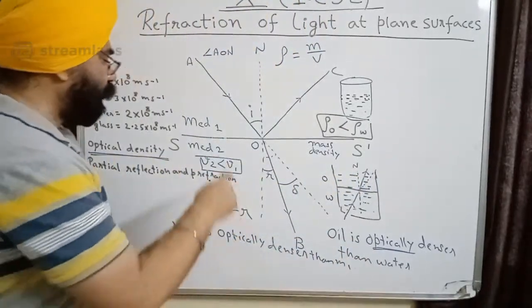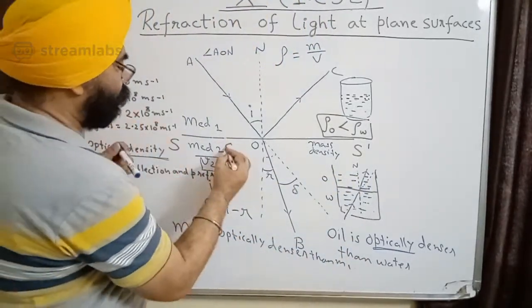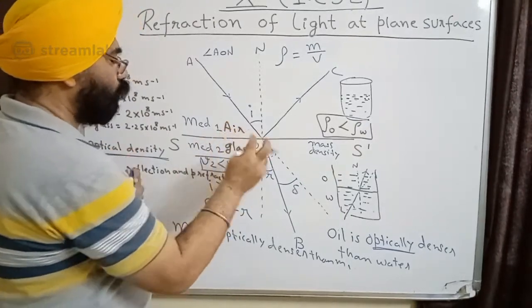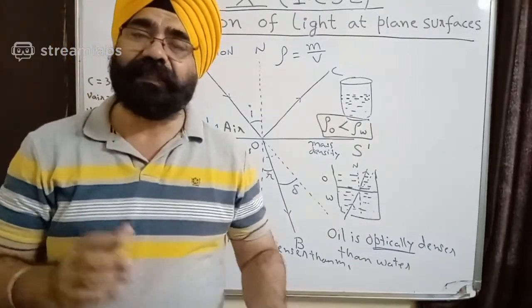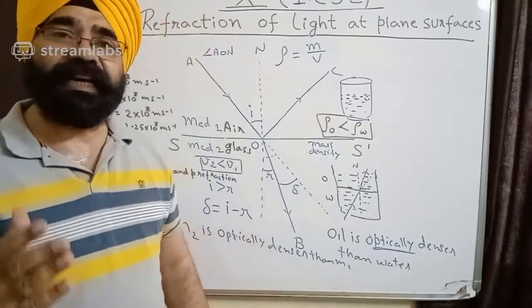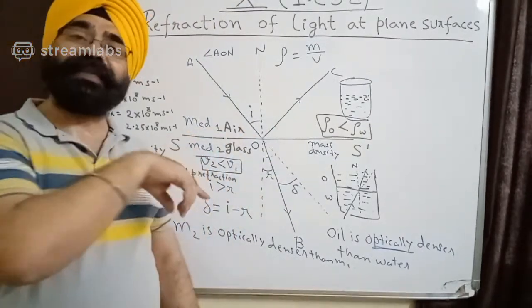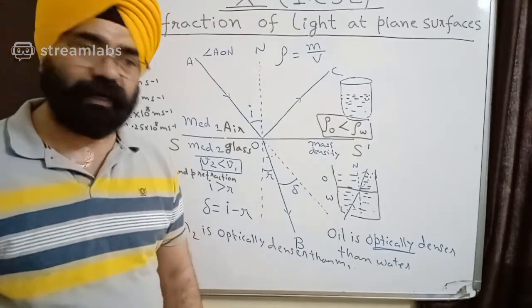And if the speed of light in the medium decreases, then we say that the medium is optically denser than the other one. In this example, suppose we take this as glass, and we make this air. Because the speed is dropping, we say that glass is optically denser than air. If I talk about air, I say air is optically rarer than glass.